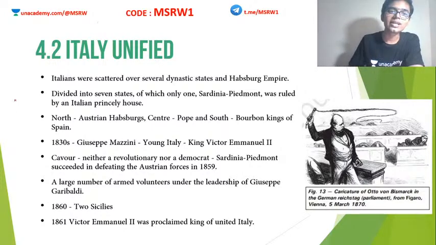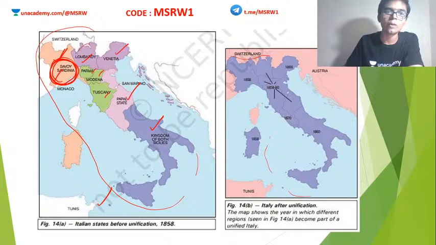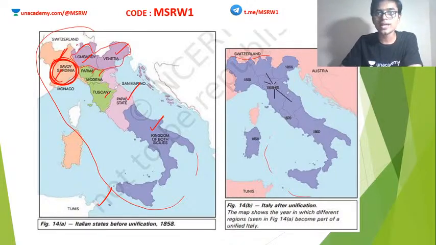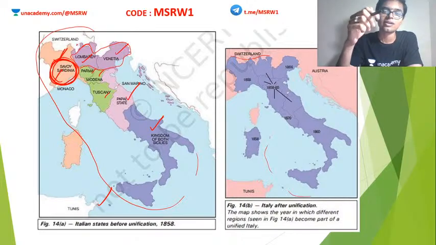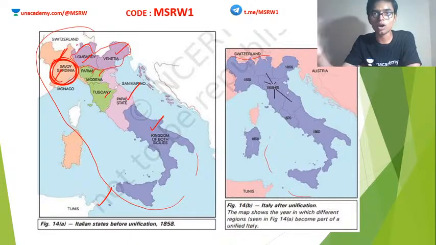Okay, so Italians were scattered over several dynastic states and the Habsburg Empire. Lombardy and Venetia were actually with the Habsburg Empire, that is Austria. When Bismarck made Germany united, he annexed Venetia also.